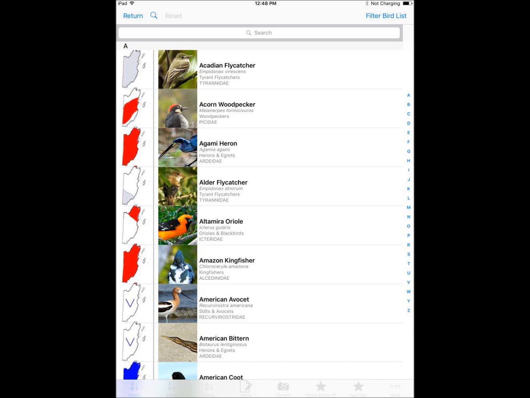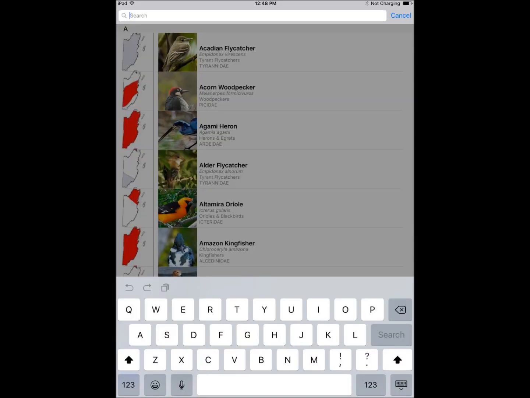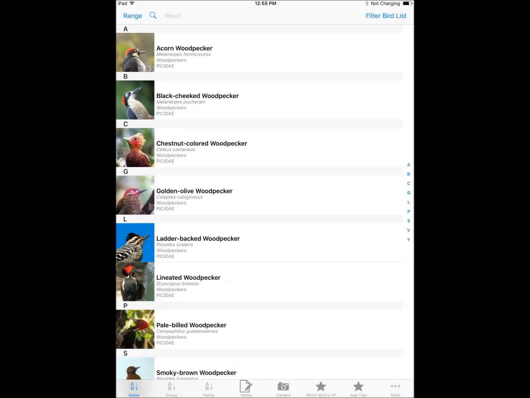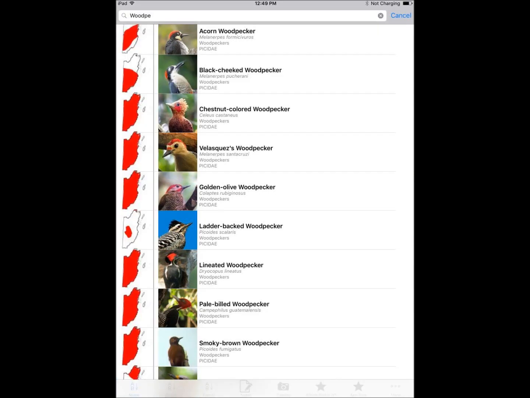We can also go to the top of the screen to search by the bird's name. For example, let's look for woodpeckers. As we type in the word wood, all birds with wood in their name appear. Everything from woodpeckers to wood peewees and wood nymphs. But finish typing woodpecker, and only the woodpeckers are shown, at least the species with woodpecker in their name.